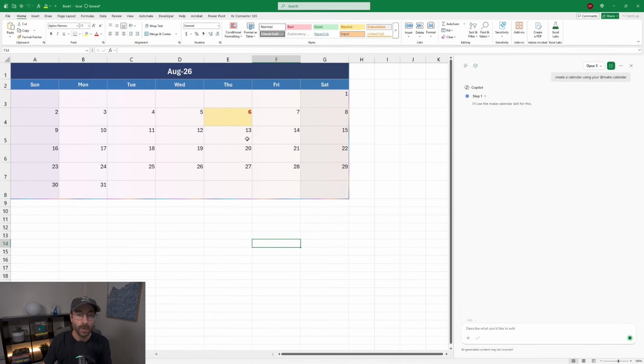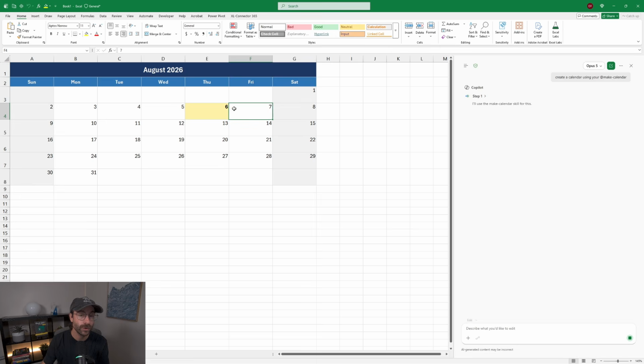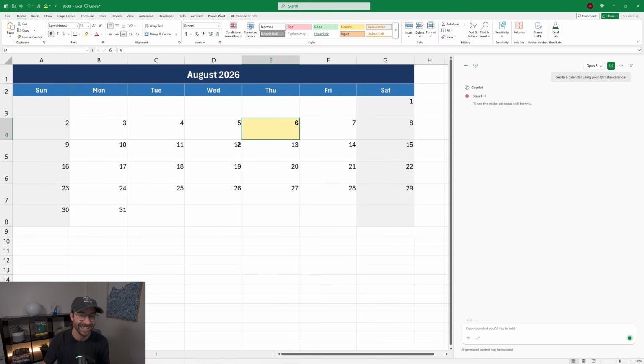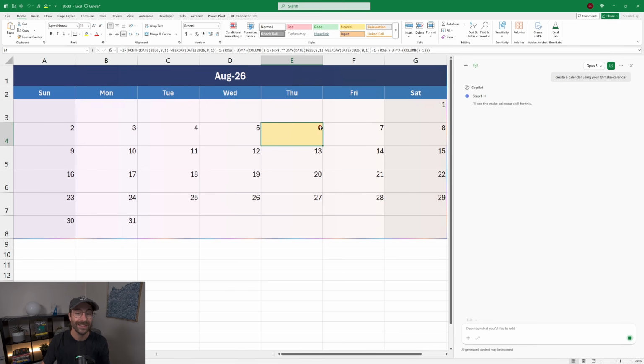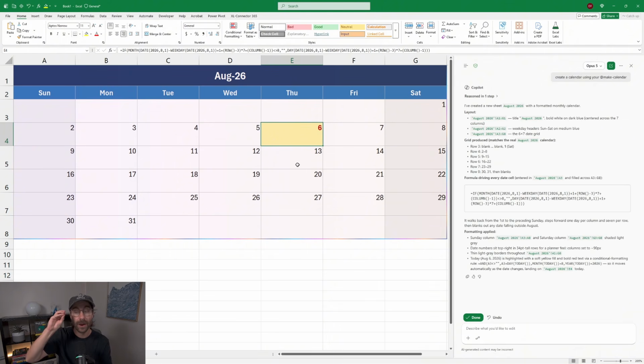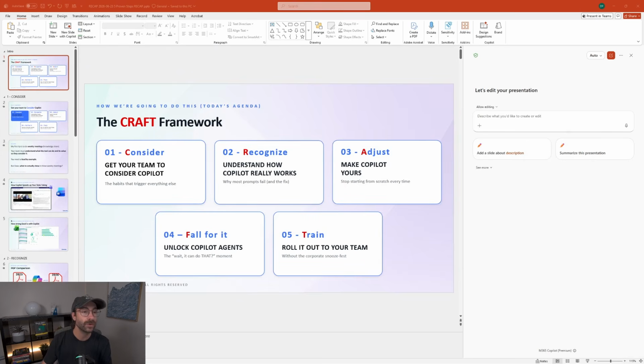You can see it put it in red, but only the date, not the cell. Okay, so you can see my previous calendar, the 6 was black, and now the new one, the 6 is red. So I should have been more precise. That's a great way of showing that you should be precise in your instructions. I should have said highlight the cell in red and not highlight the text in red, okay? But we can see that it worked. Pretty cool, okay? All right, let's get to PowerPoint now.